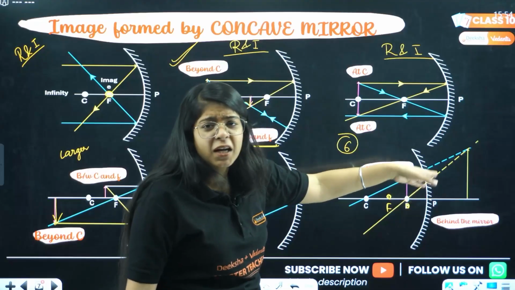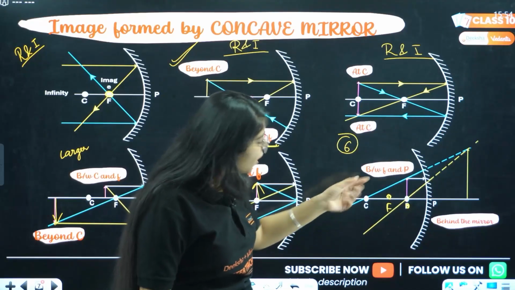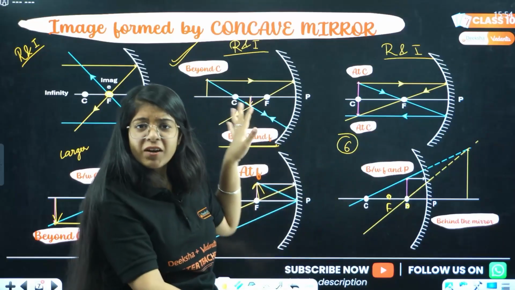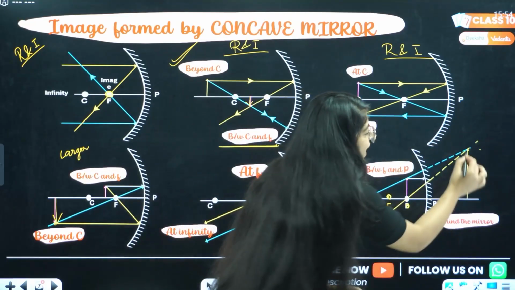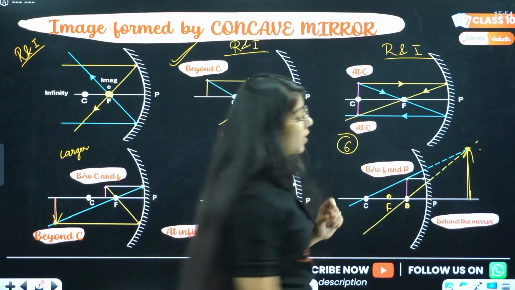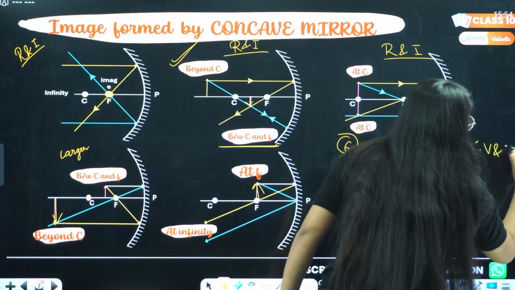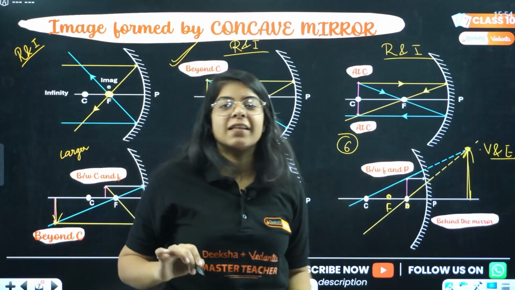One ray will go parallel and come back. The other ray still goes through the center of curvature, but we see these rays are going away. They will not meet. So we extend them backwards and they meet at a point. And this, my friend, is not a real inverted image. This is a virtual and erect image, and it will be formed behind the mirror.